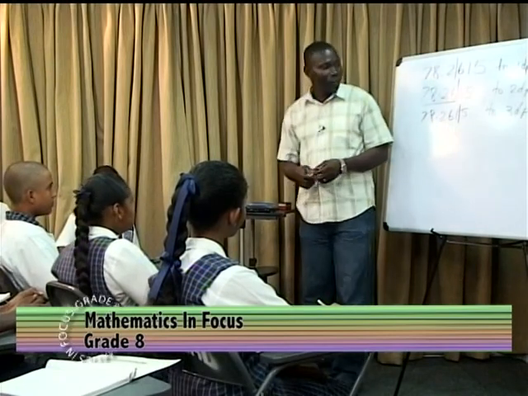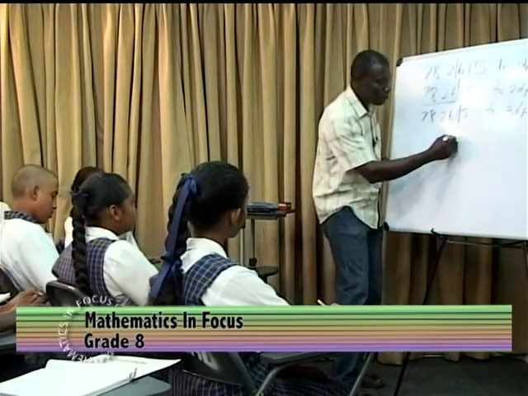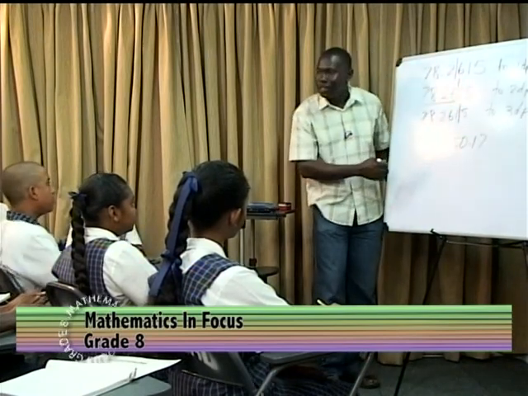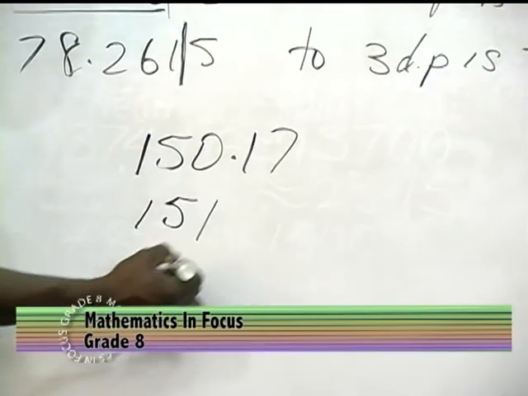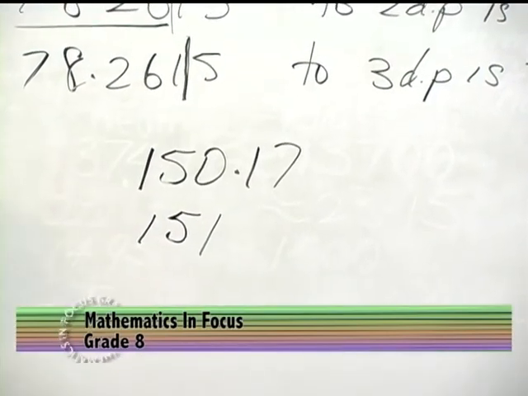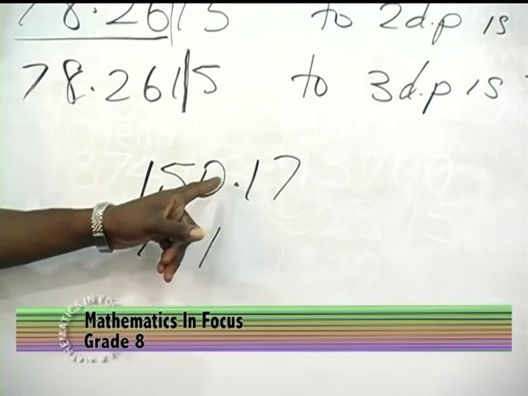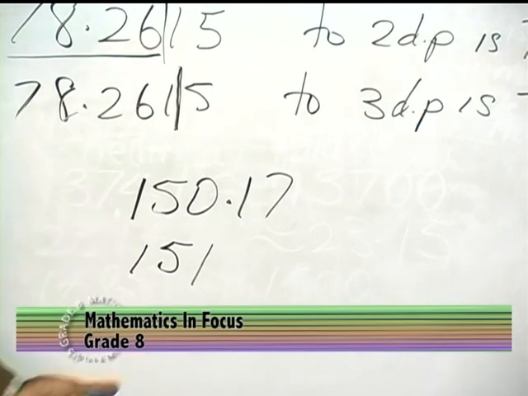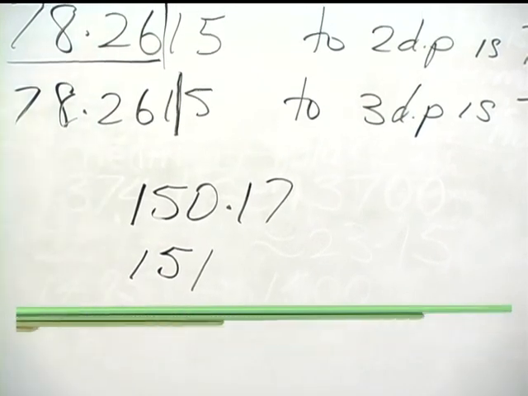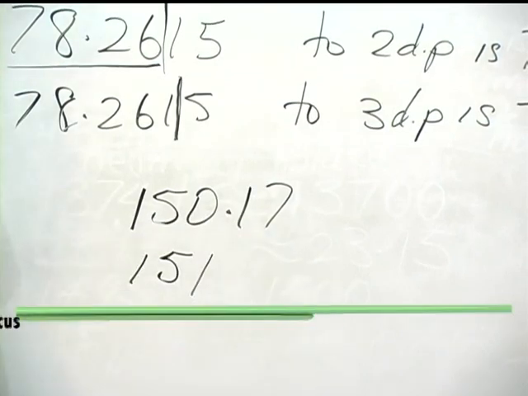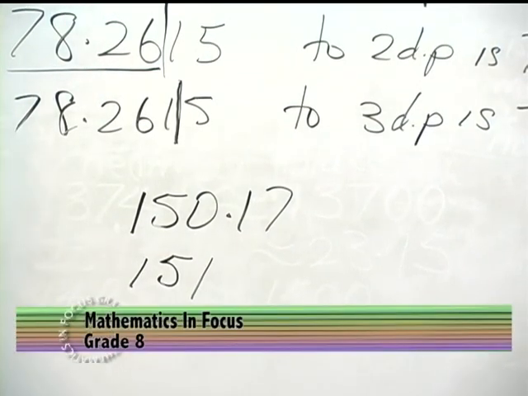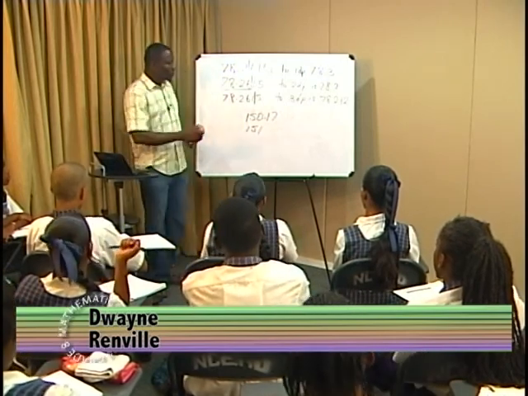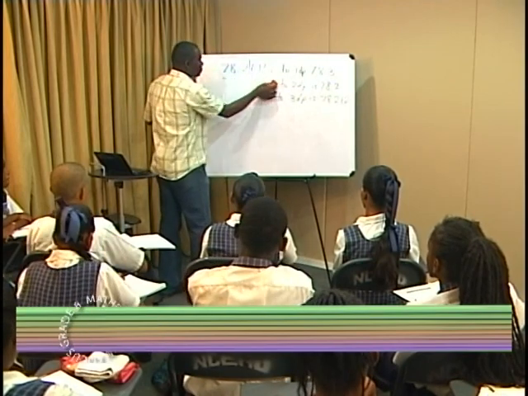And if they say it's $150.17, and then they tell you, but to the nearest dollar, this is equal to 151, will you agree with them? They tell you it is 150 and 17 cents, but to the nearest dollar, just give me 151. No, because this is not as close to 151 as it is to 150. This is closer to 150 than it is to 151. So we need to know how to round to the nearest whole number.